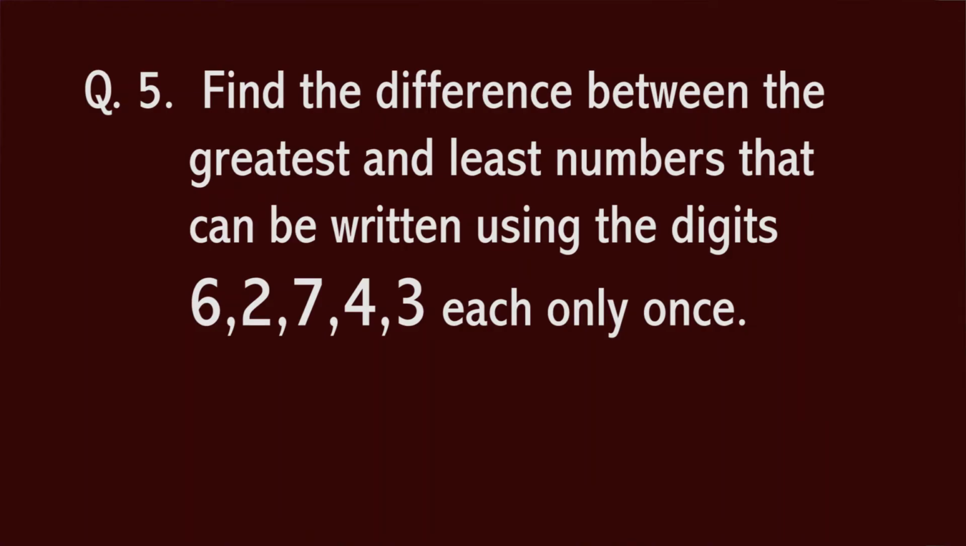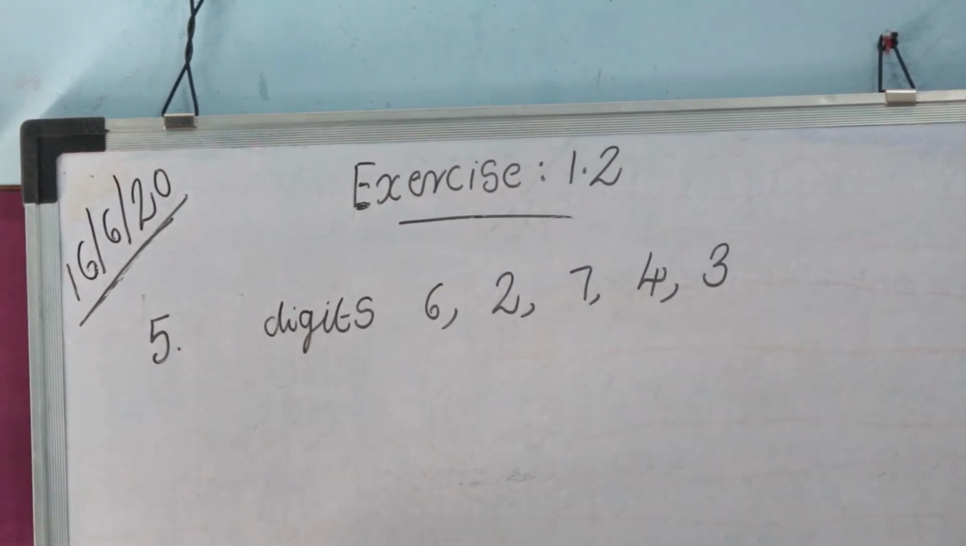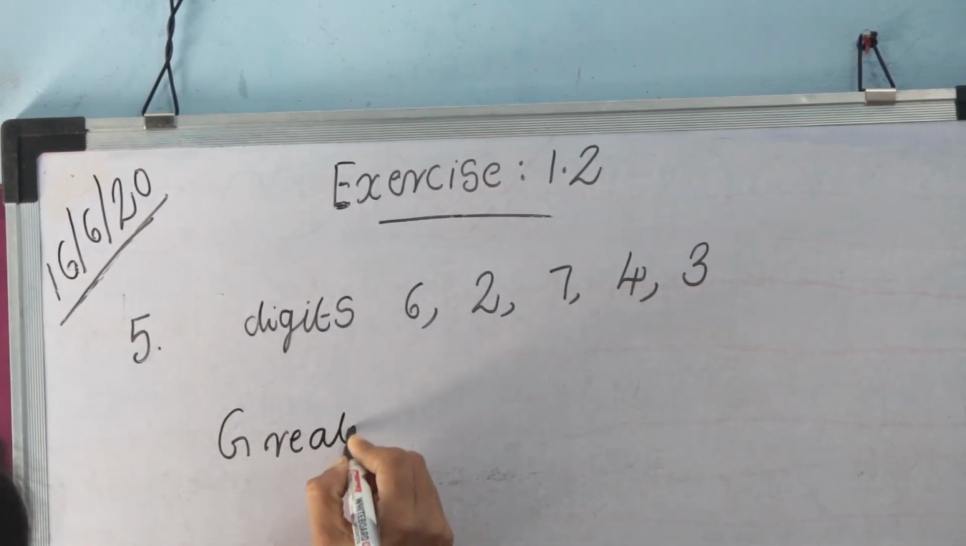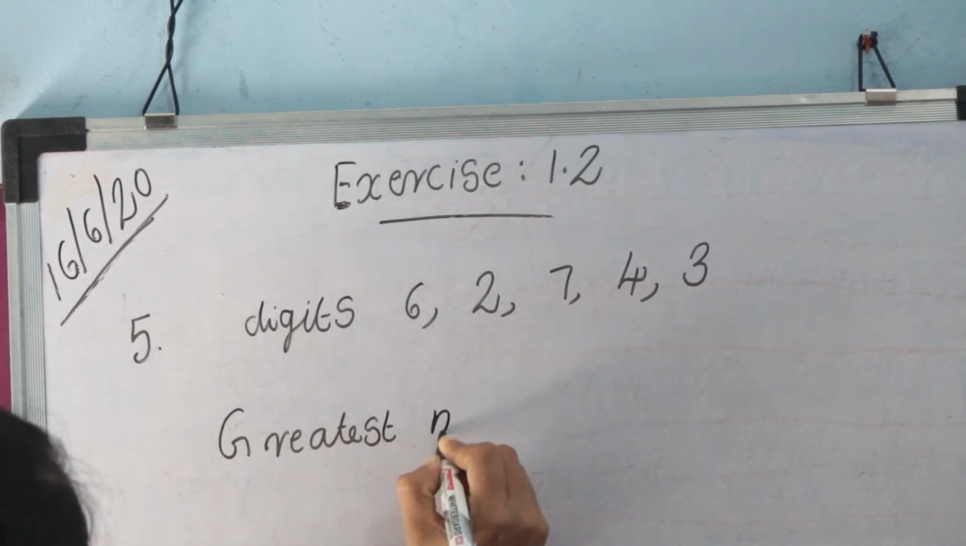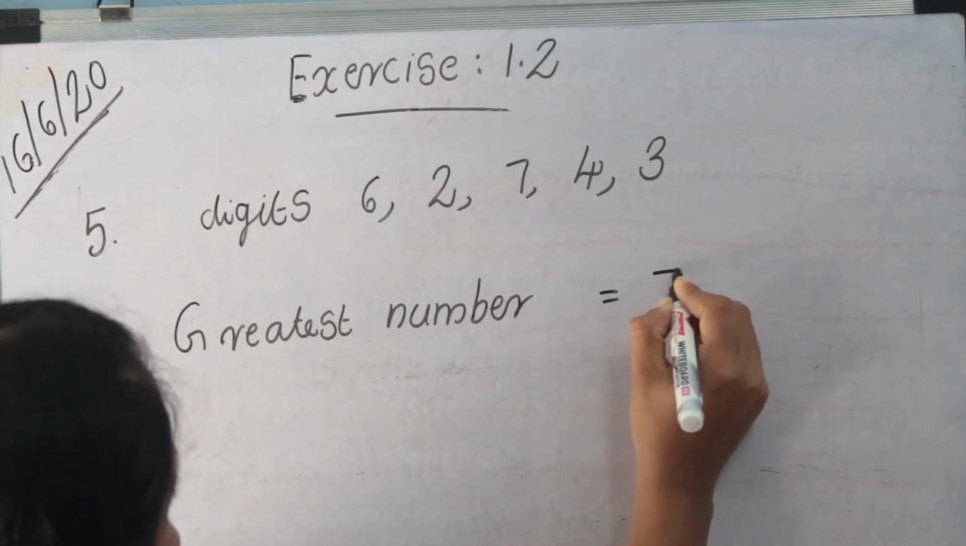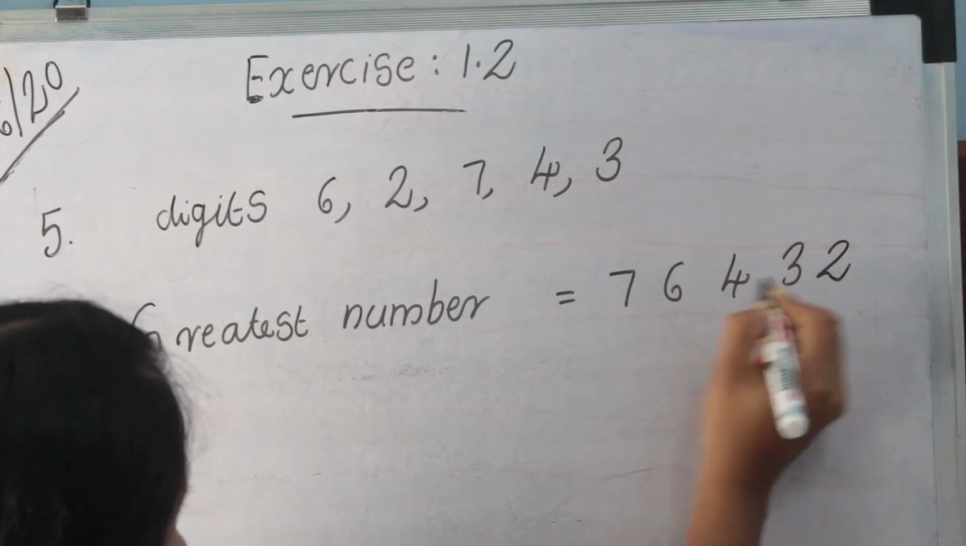Fifth question, find the difference between the greatest and least numbers that can be written using the digit 6, 2, 7, 4, 3 each only once. Here given the digit 6, 2, 7, 4, 3. We want the greatest number using this digit. Greatest number is 7, 6, 4, 3, 2.